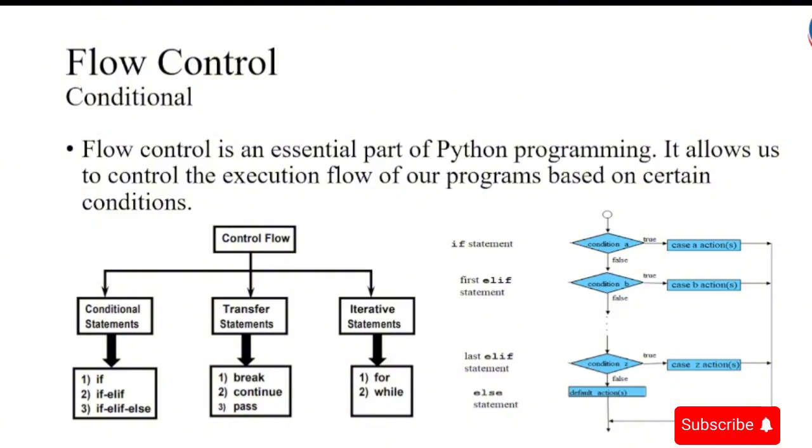Here we have three ways in which we can control the code execution: conditional statements, transfer statements, and then iterative statements.